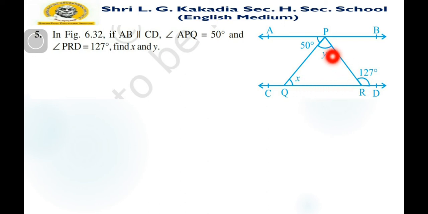Now we can also see here PRD. PRD is an exterior angle of triangle PQR. So it is equal to the sum of the two interior opposite angles, x and y. So we can easily find y because we have the value of x.